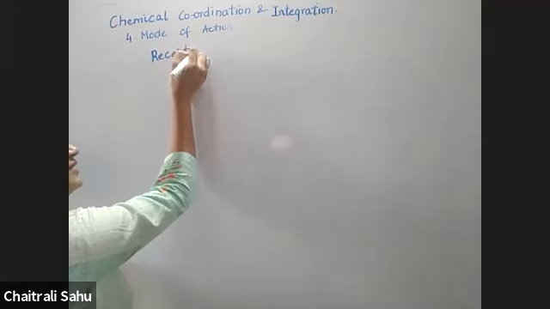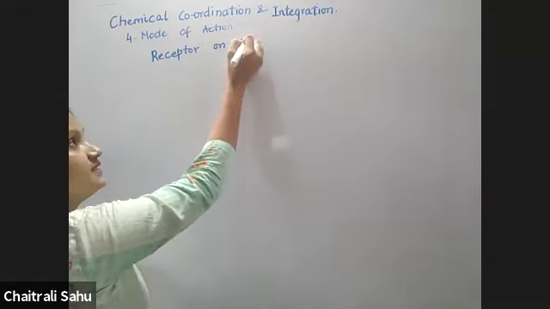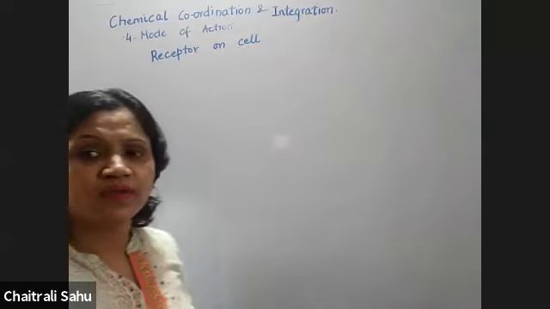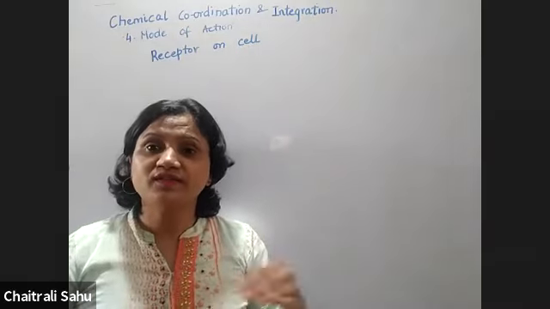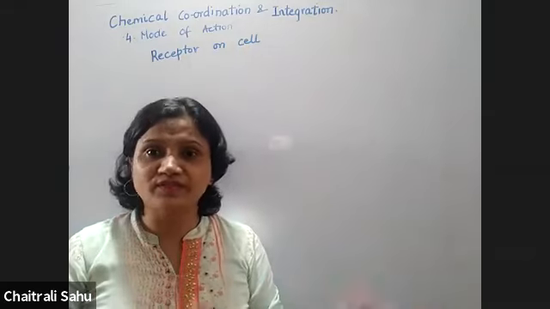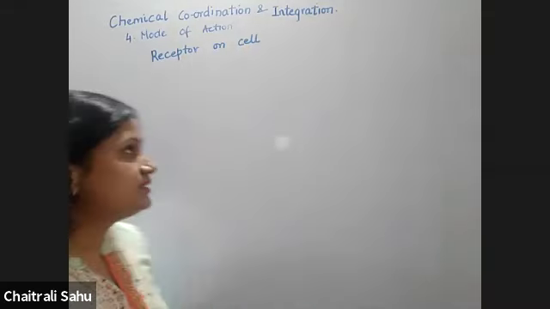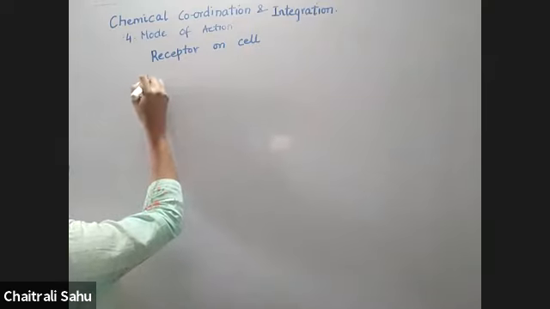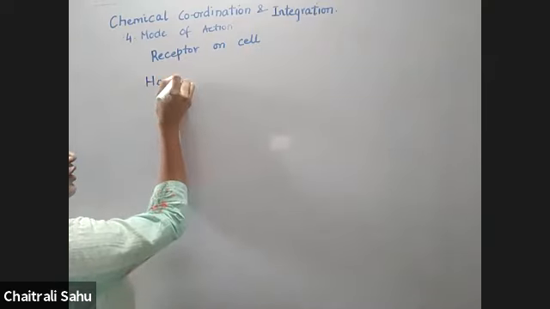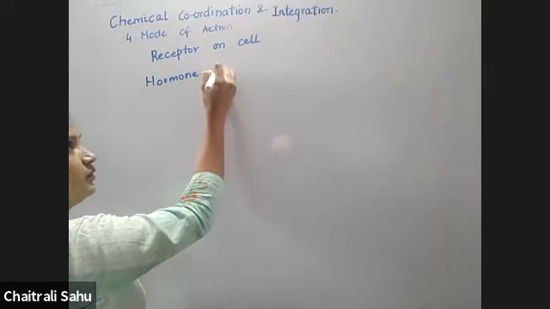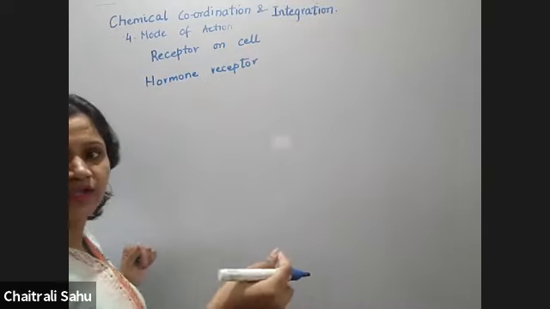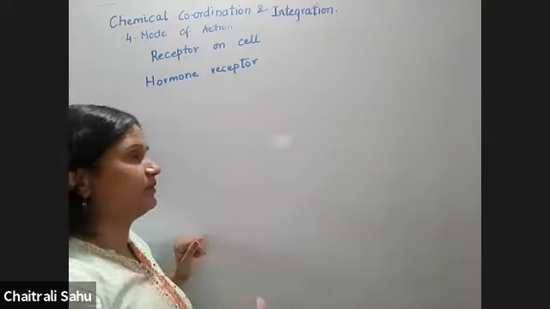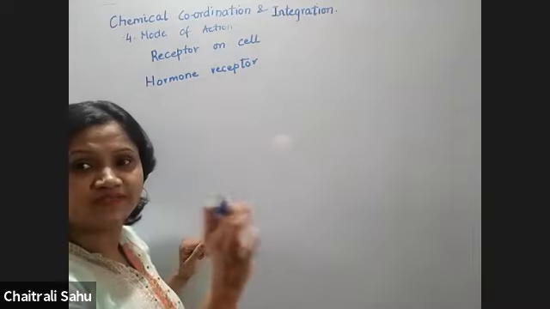This receptor is present on the cell. Which cell? Any cell of the body. On all the cells that we have, we are going to have receptors. Now these receptors that I'm talking about are very specific, called hormone receptors. When you study the cell membrane in the cell chapter, the topic of receptors comes there. So these are hormone receptors.